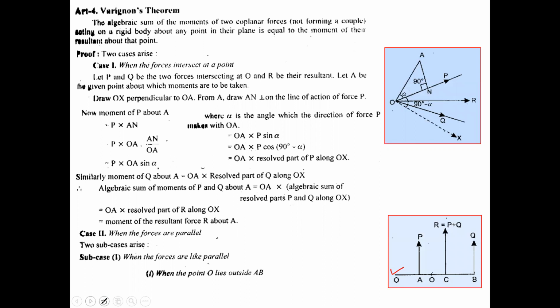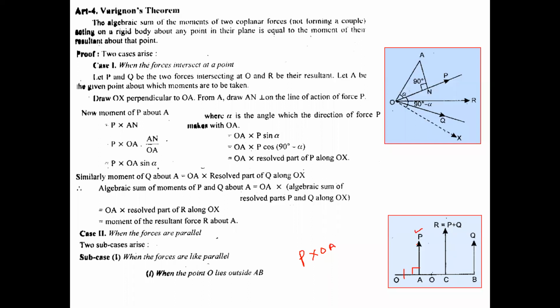Let us first find out how it is possible. So this is P. Its perpendicular distance will be, you can see, this OA. So P into OA, I am writing here. This is P into OA.